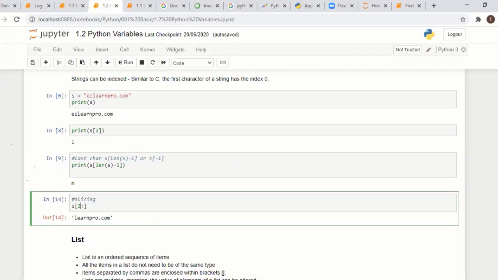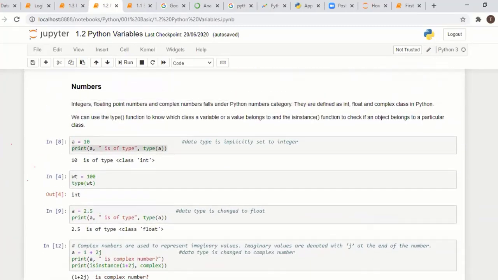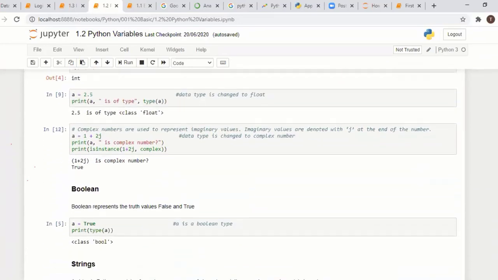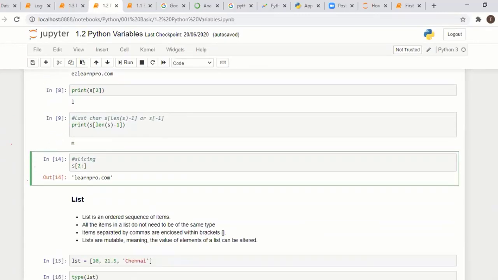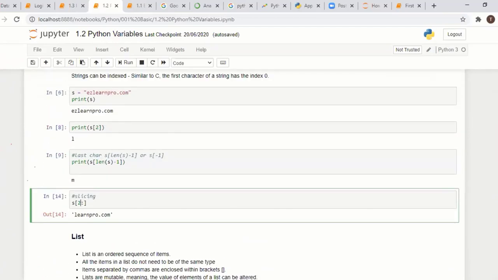But what you have to understand here is, there are three different basic data types: numbers, Boolean, and string. In numbers, there are three: integer, float, and complex number. Okay. Whatever we have seen here is a